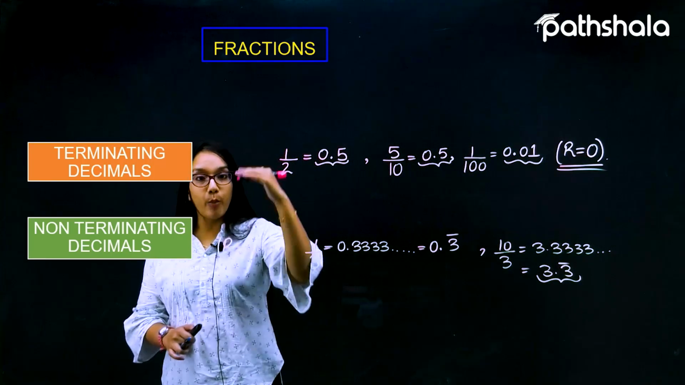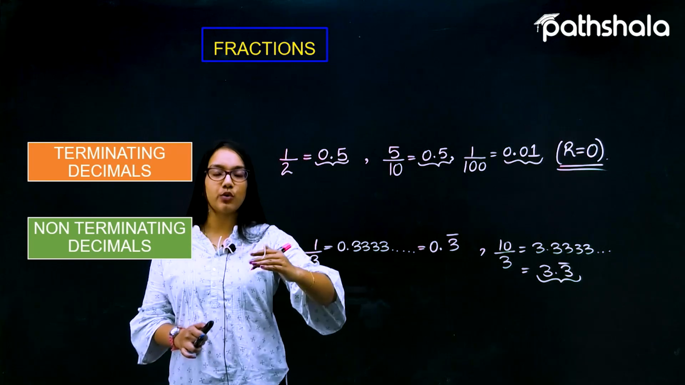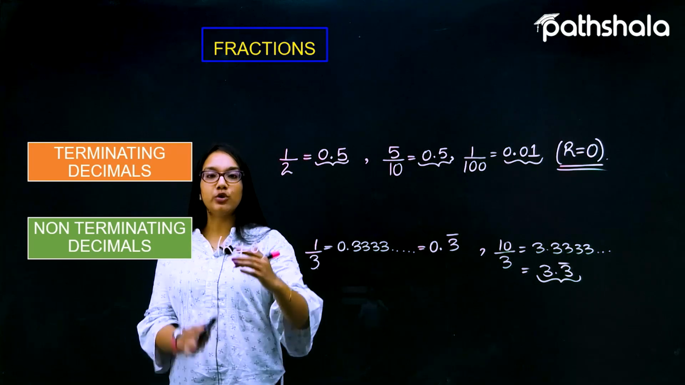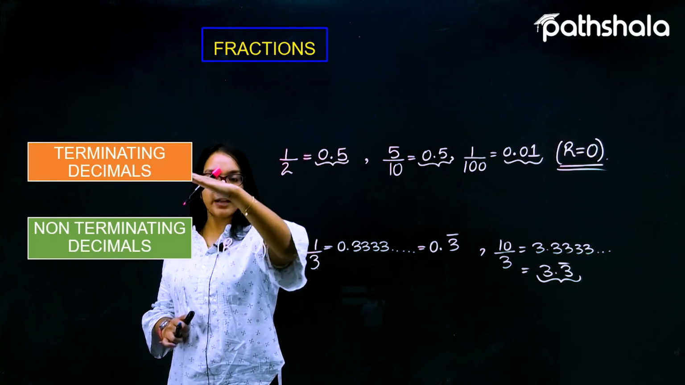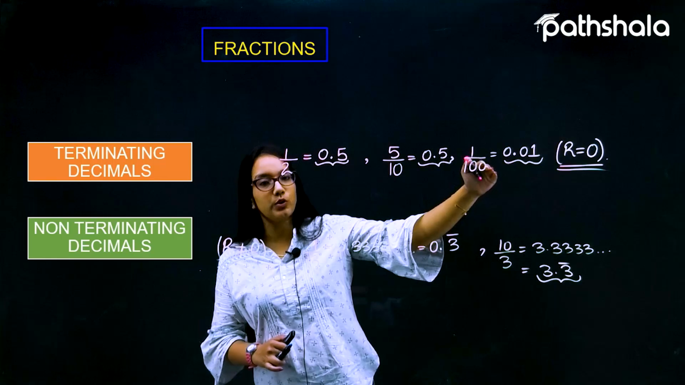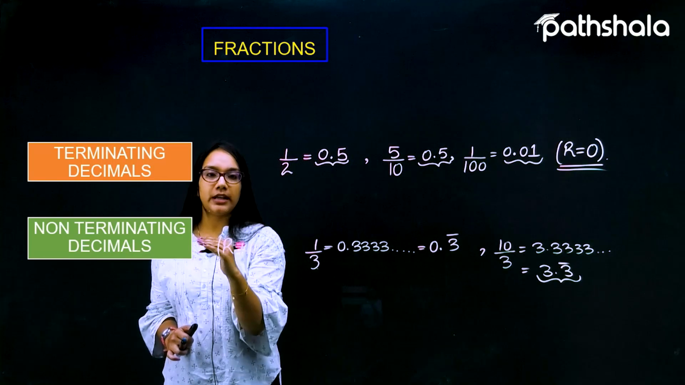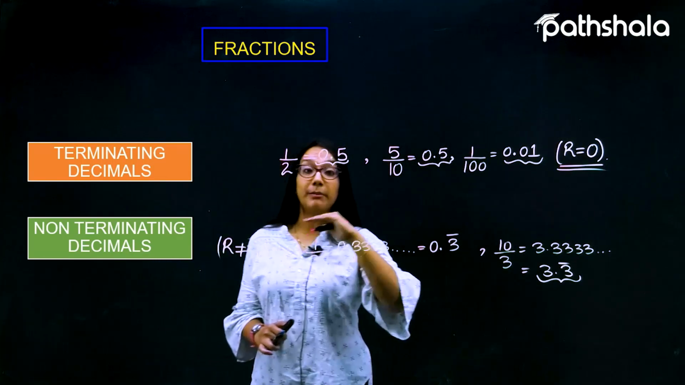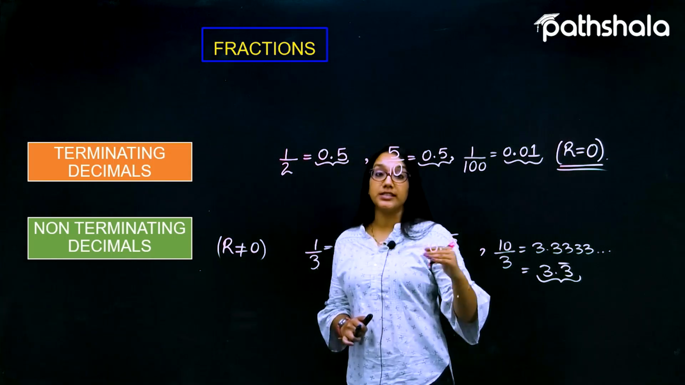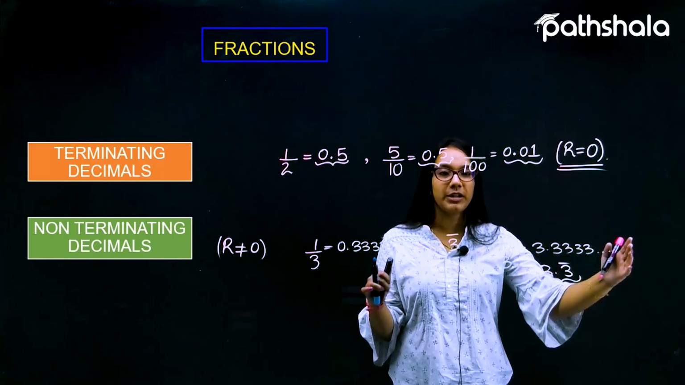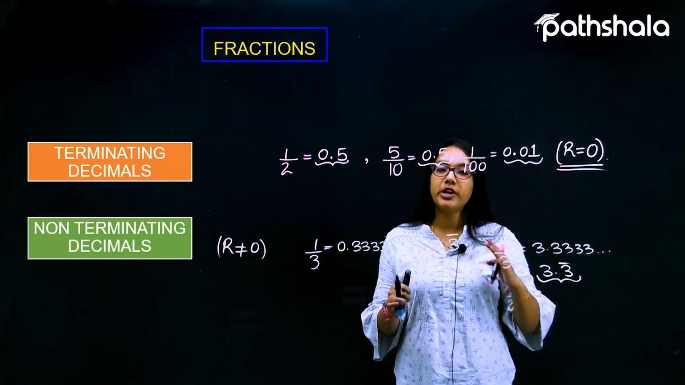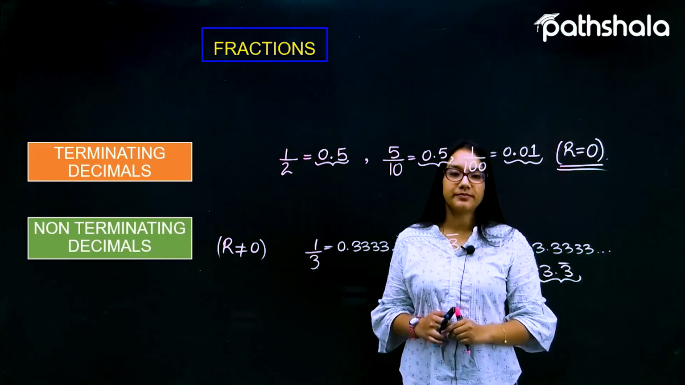I hope both of these definitions are clear to you, that fractions can be converted into a terminating decimal and a non-terminating decimal. A terminating decimal is one in which the remainder is equal to 0, and a non-terminating decimal is one in which the remainder is non-zero. So this is all about converting fractions into terminating decimals and non-terminating decimals.